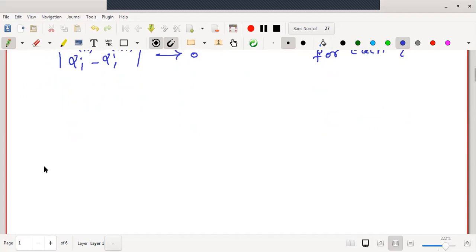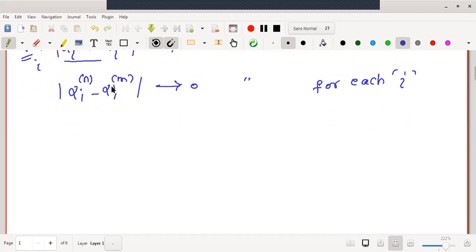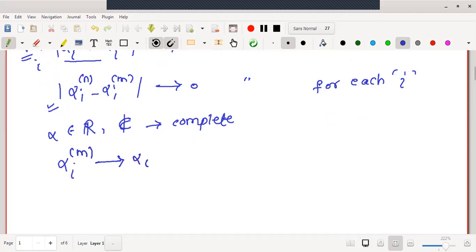Now, since these alphas are scalars, either they belong to the set of real numbers or the complex numbers, but we know both the spaces are complete. Now, looking at this, may I say the sequence alpha i m tends to alpha i as m tends to infinity. Why?